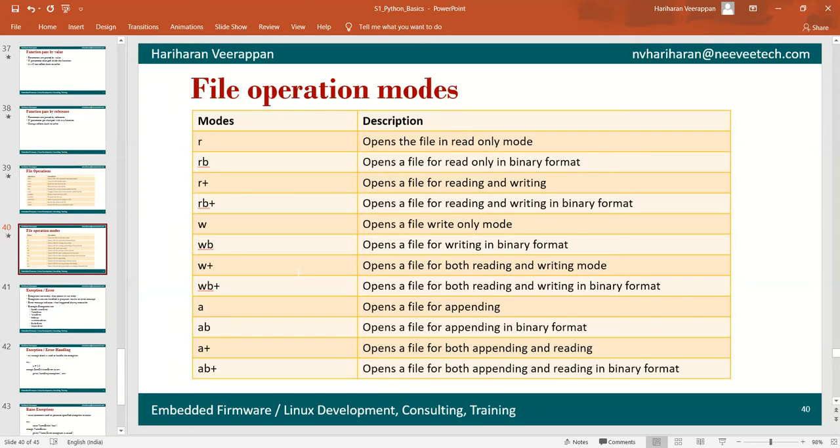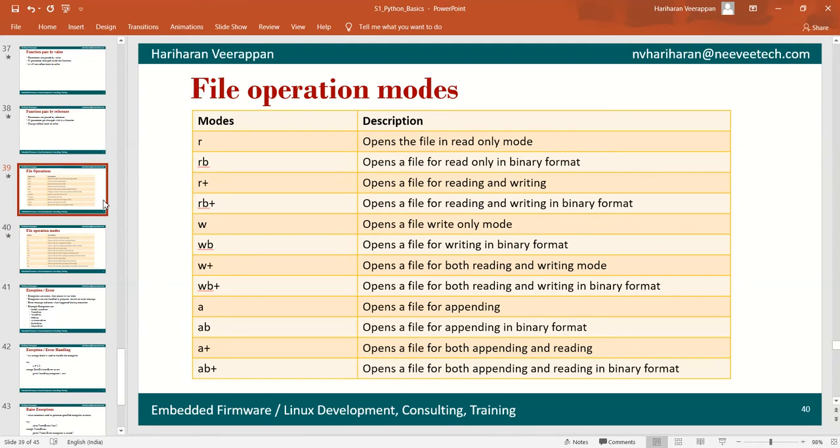A opens the file in appending mode, and AB opens the file in appending mode in binary format. A plus opens a file for both appending and reading, and AB plus opens a file for both appending and reading in a binary format.